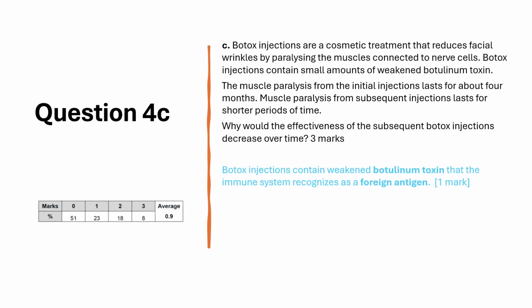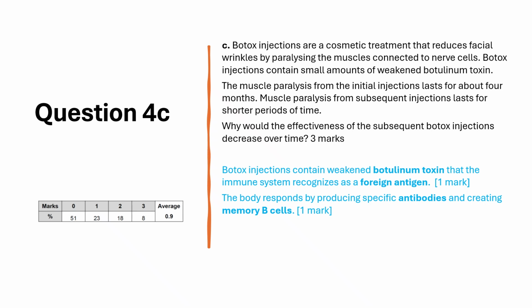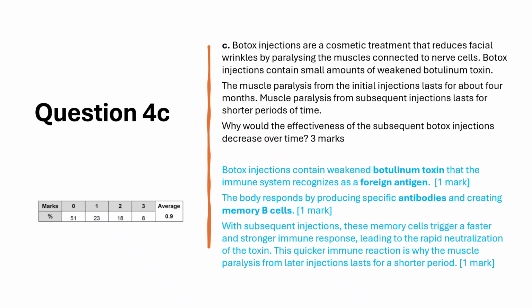Botox injections contain weakened botulinum toxin that the immune system recognizes as a foreign antigen. The body responds by producing specific antibodies and creating memory B cells. With subsequent injections, these memory cells trigger a faster and stronger immune response, leading to the rapid neutralization of the toxin. This quicker immune reaction is why the muscle paralysis from later injections lasts for a shorter period.